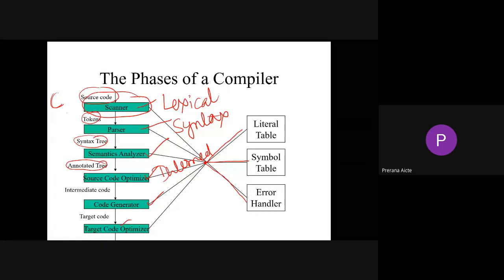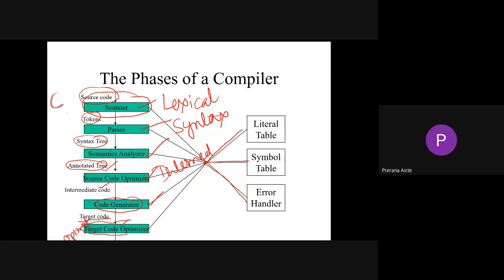The input for your intermediate code generator is the annotated parse tree, and the outcome is intermediate code. The input for your code generator is intermediate code, and the output is your target code. And the output of your code optimizer is optimized target code. All the stuff is connected with your symbol table.